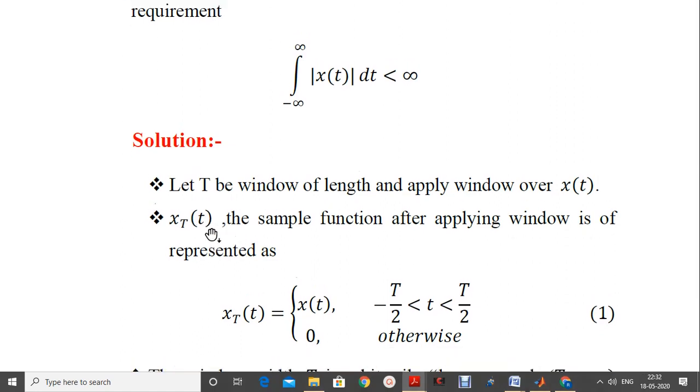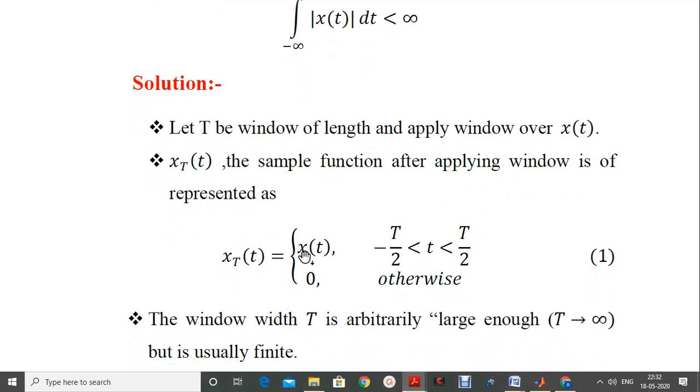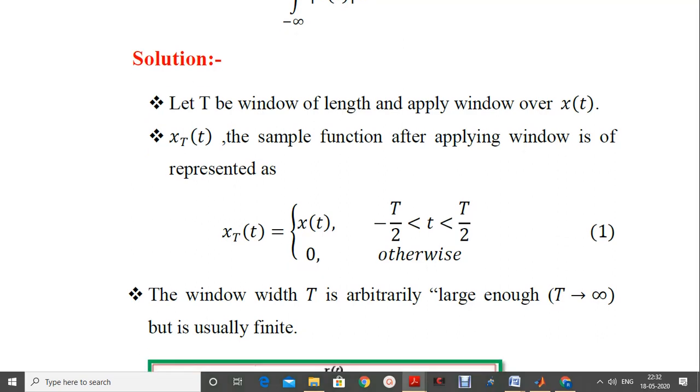So this windowed function x_T of t can be represented by using equation number 1, which defines that x_T of t will become equal to x of t if the time instants lie between minus T by 2 to plus T by 2. In all other places of the time instants, it's assumed to be equal to 0. That means it is not present.